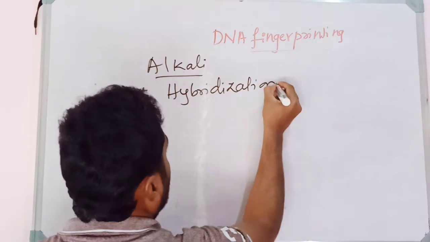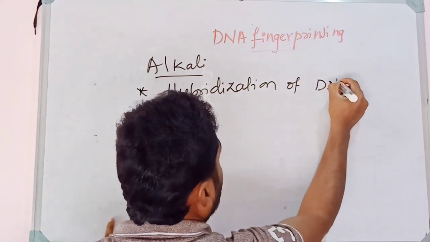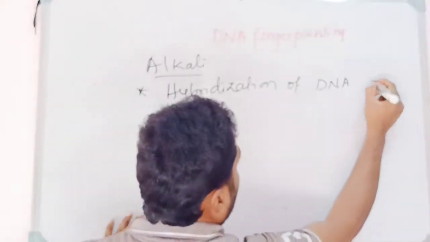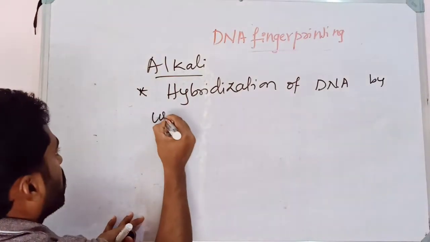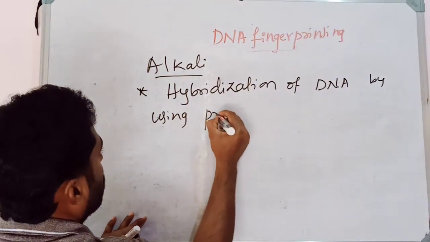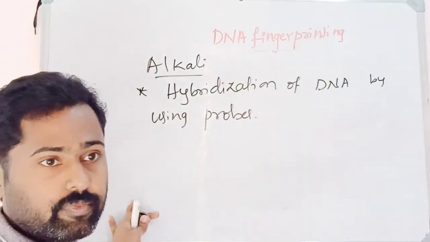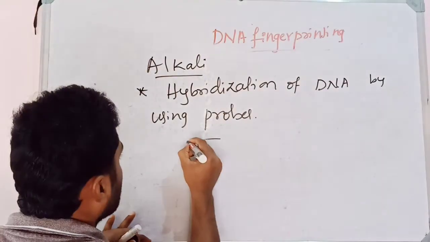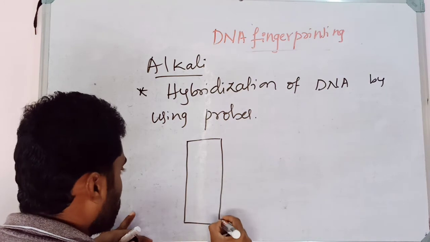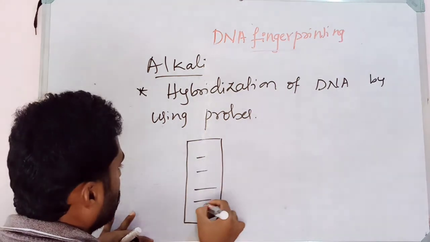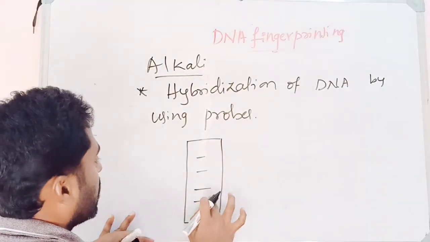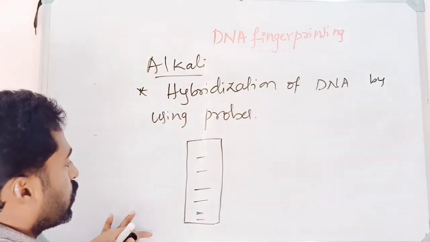Hybridization of DNA by using probes. This is a very important step. Once the DNA fragments get transferred to the nitrocellulose sheet by means of Southern blotting, the DNA fragments are hybridized by using probes.